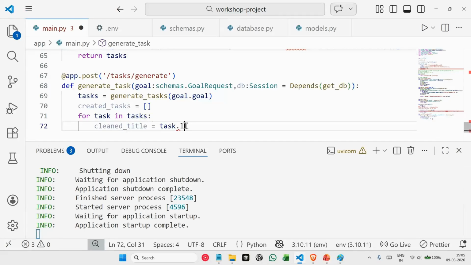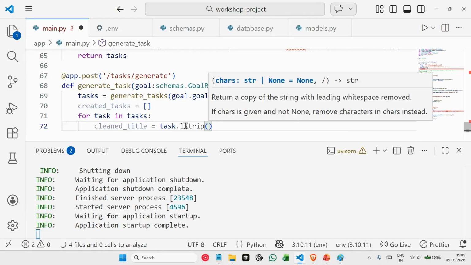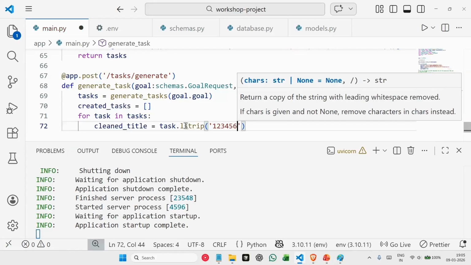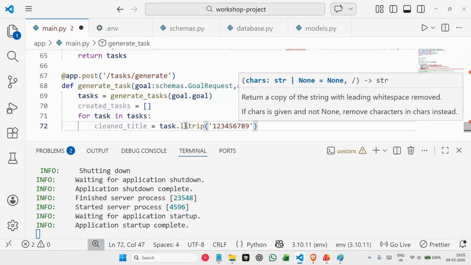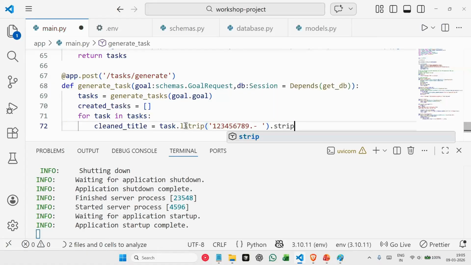We say task dot left strip. Strip all the numbers 1, 2, 3, 4, 5, 6, 7, 8, 9, and also dots and also dashes. Strip everything. Dot strip.